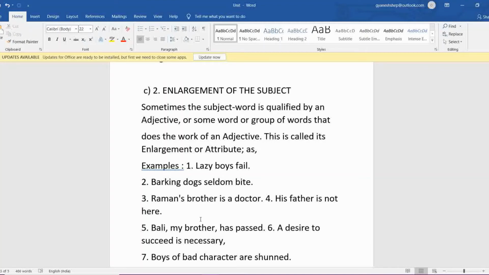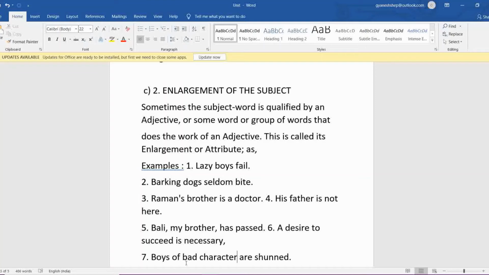Father, his father. Now the fifth sentence is: Bali, my brother, has passed. So in the fifth sentence, the attribute is a noun in apposition. Now the sixth one is: a desire to succeed is necessary. What is it? It is a desire to succeed. To is again an infinitive here. If you want to succeed in something, then a desire means a wish of winning or doing something, and it is necessary. So in that way, this is a gerundial infinitive.